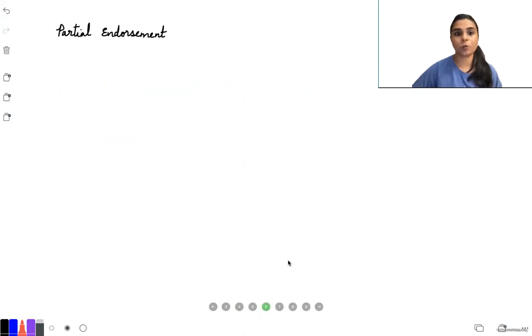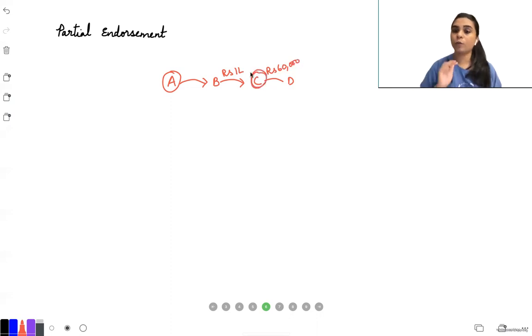Okay. So moving on to partial endorsement. Partial endorsement is not practical, it is not used, it is not valid. But since the concept is there, we are going to study about it. So what is partial endorsement? Suppose A has endorsed an instrument to B and B has given the instrument to C. The amount in the instrument is rupees 1 lakh. Now C wants to endorse this to D, but he only wants to endorse it for rupees 60,000. Other 40,000 C only wants.